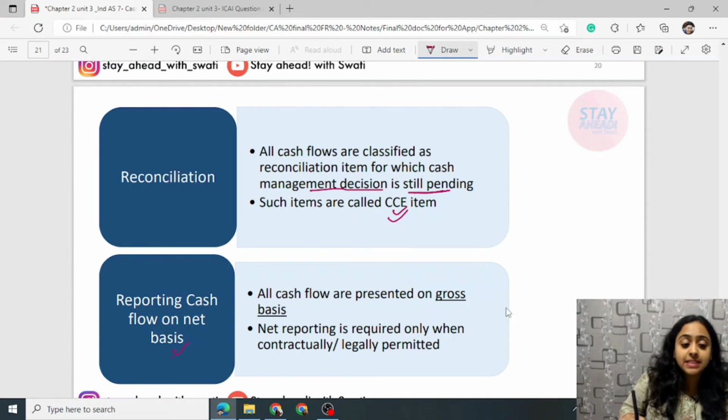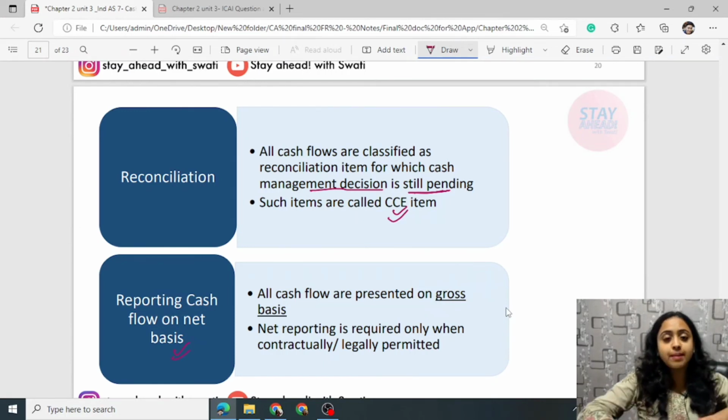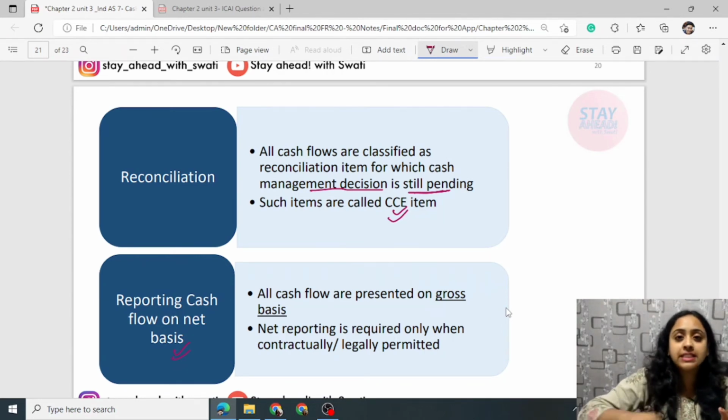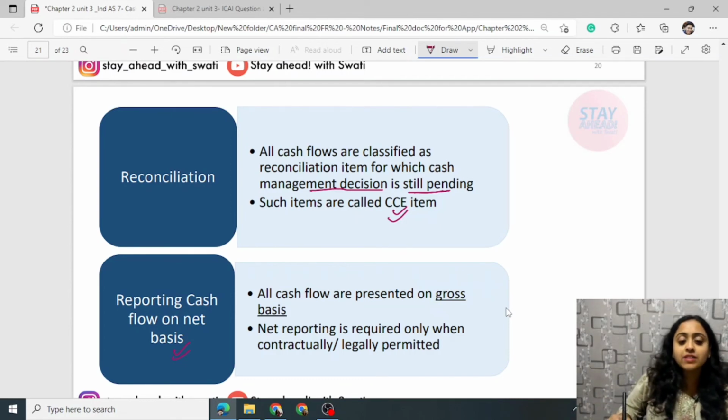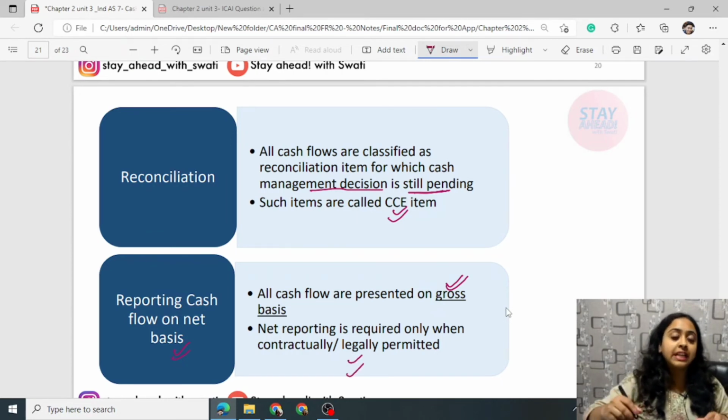Reporting cash flow on a net basis is generally not allowed. For example, you are selling a particular plant of rupees 10 lakh and buying another plant of rupees 9 lakh. You cannot do this net. You have to show an outflow and an inflow separately for these 10 lakh and 9 lakh. All cash flows are presented on a gross basis, no net is allowed. Net reporting is required only when it is contractually or legally permitted, as per the agreement or the law.